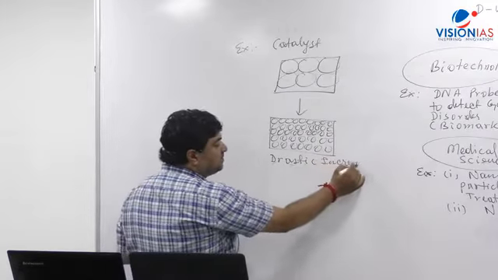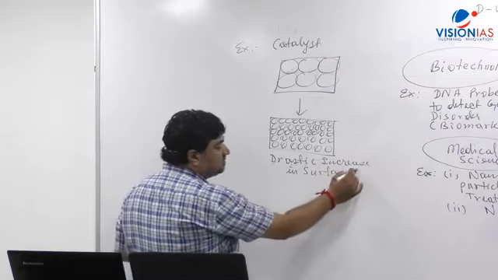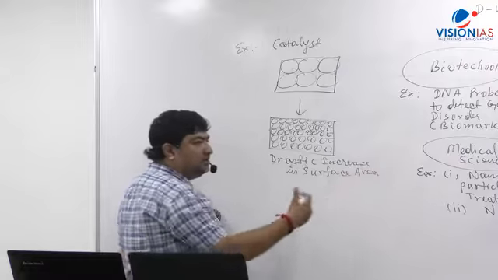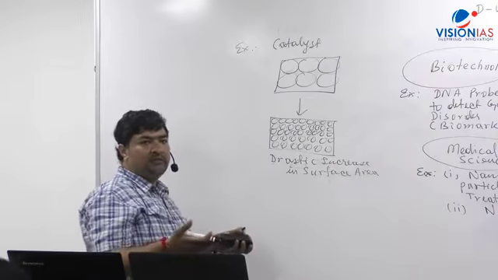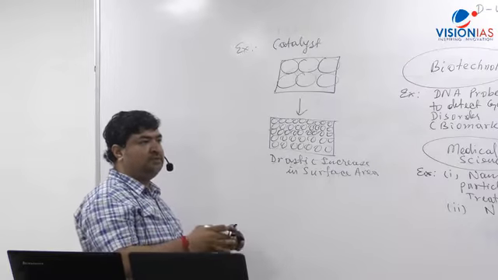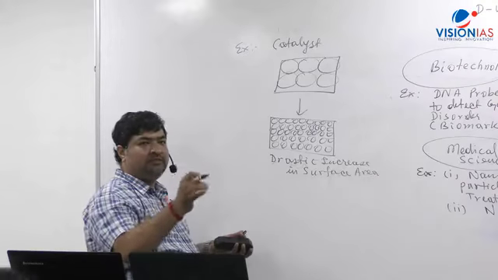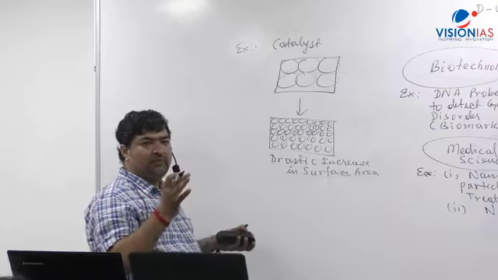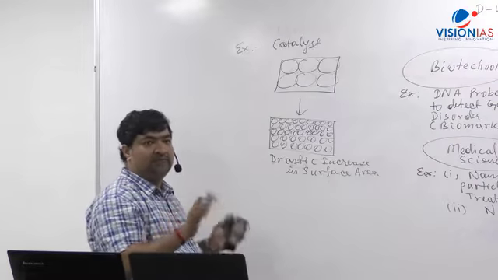A catalyst provides a surface for the reaction to complete, a surface where the reactants come together, and it lowers the activation energy. So it becomes faster. Imagine if we develop such a catalyst, it will be 1,000 times faster than what we are using today.